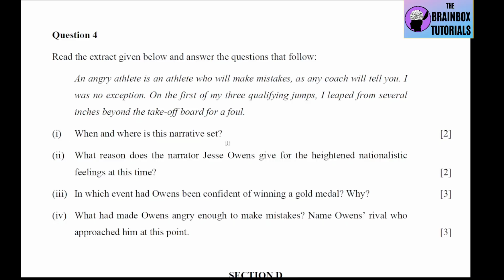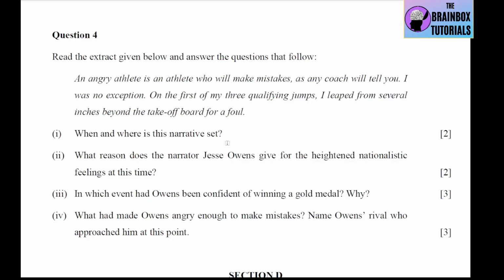Okay, so this narrative is set in the time of the Berlin Olympic Games of 1936. Number 2 is, what reason does the narrator Jesse Owens give for the heightened nationalistic feelings at this time? So that was because of Hitler. So you will write that because Hitler childishly insisted that his performers were members of a master race, that heightened the nationalistic feelings at this time to an all-time high.